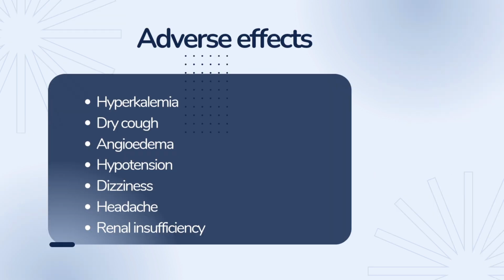The primary adverse reactions associated with ACE inhibitors include hyperkalemia, dry cough, angioedema, hypotension, dizziness, headache, and renal insufficiency. These effects may be more common in patients with renal, autoimmune, or collagen vascular diseases.